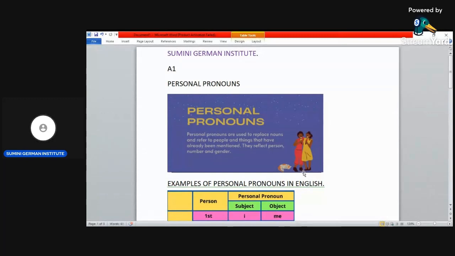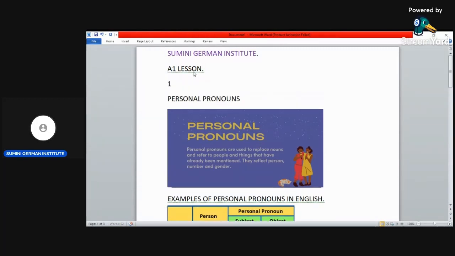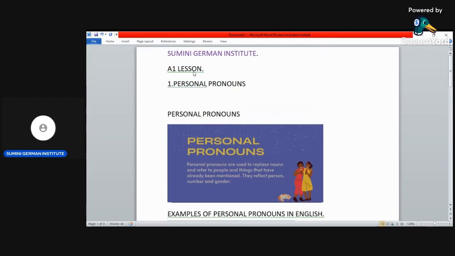So in this lesson, we're going to do personal pronouns and verb conjugations. Okay, this is lesson 3. I had already prepared something for the class. In this class, you're going to learn two things: number 1, personal pronouns, and number 2, verb conjugation.